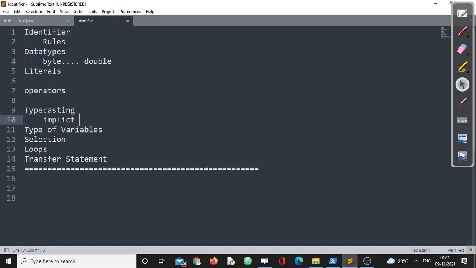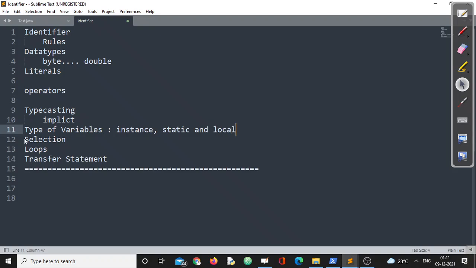Both the things we have covered, right? After that we have covered types of variables, in how many ways according to the place they are declared, and according to the type how they can be accessed. We have defined variables like instance variable, static variable, followed by local variable.